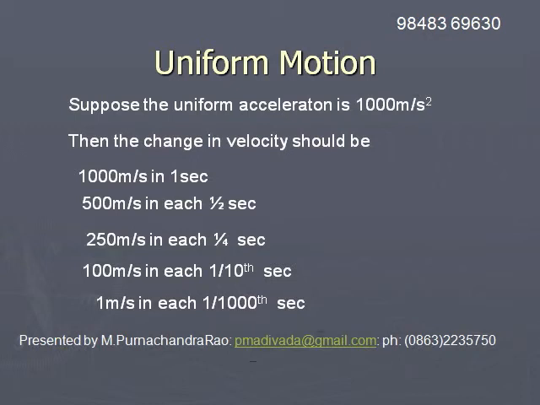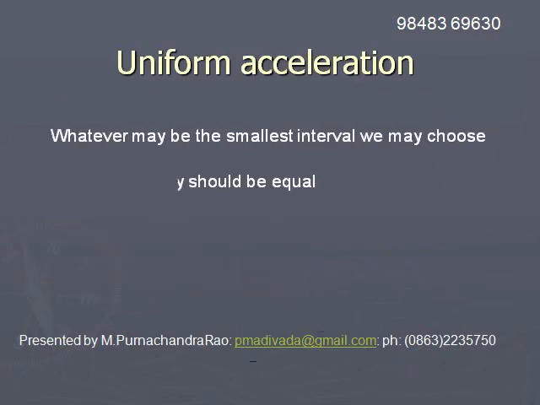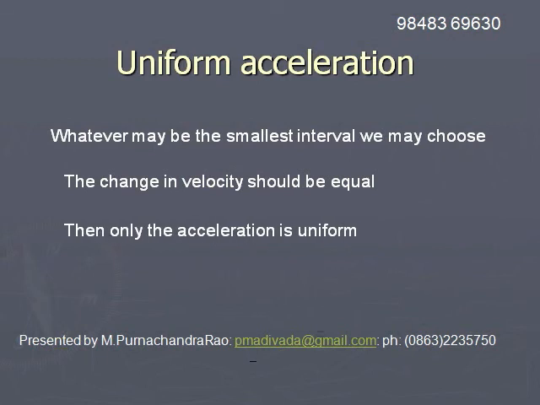In each 1000th of a second it should be 1 meter per second. Like this, whatever may be the smallest interval of time we choose, the changes in velocity must be equal. This is the understanding of uniform acceleration.